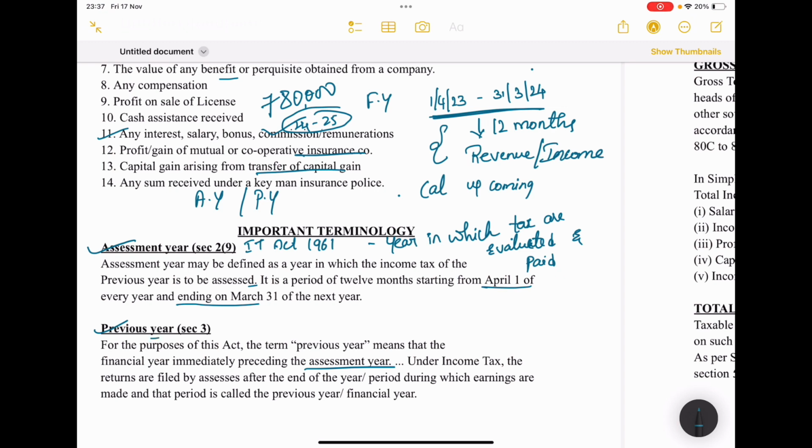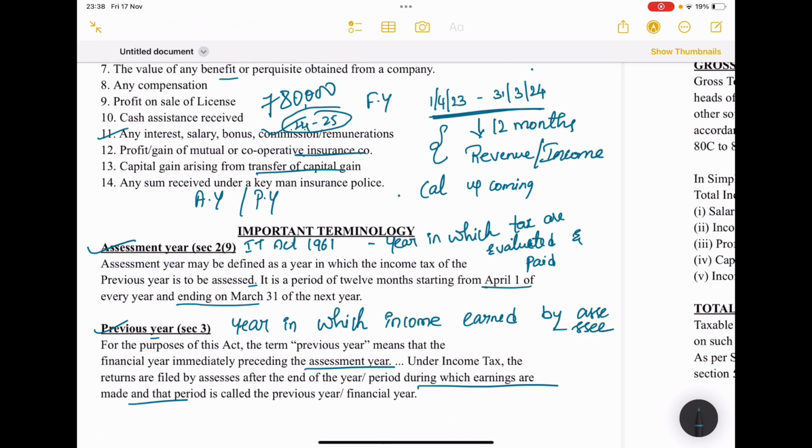Got it? Period during which earnings are made. So in simple terms, previous year is nothing but the year in which income is earned by the assessee.